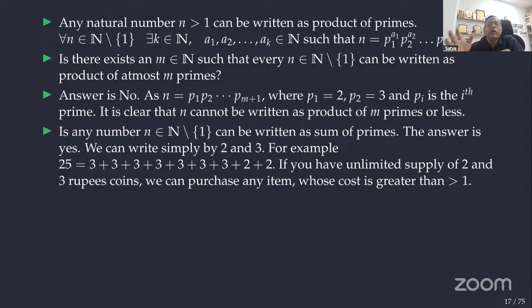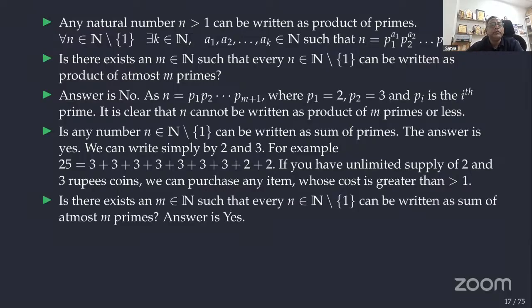In particular, what we are saying is that if you have an unlimited supply of 2 rupee coins and 3 rupee coins, if I go to the market, I can purchase anything. It is called the coin exchange problem. So we can purchase any item greater than 1 with 2 and 3, because I purchase 2 or 3, then again add 2 to that. Only with 2 itself I can purchase every even amount, and with 2 and one 3 rupee coin it is sufficient.